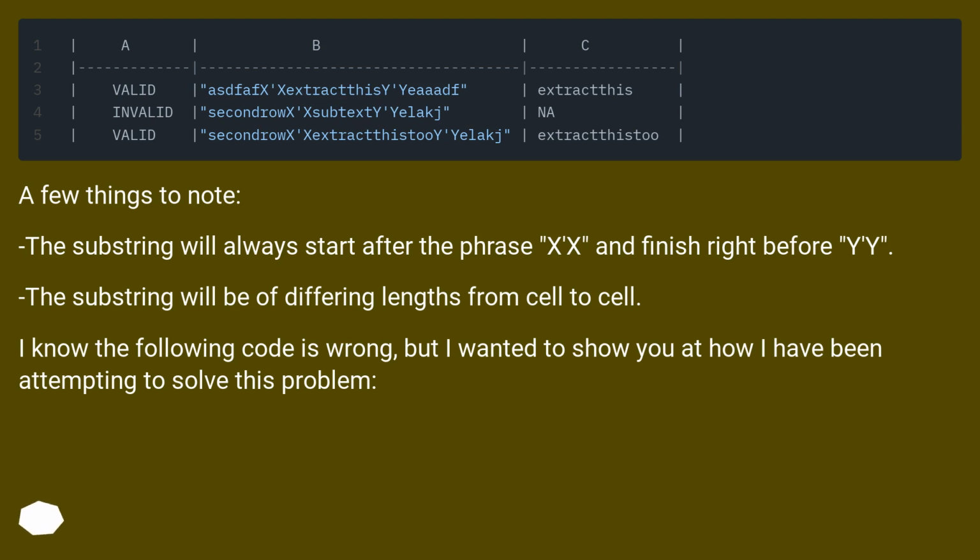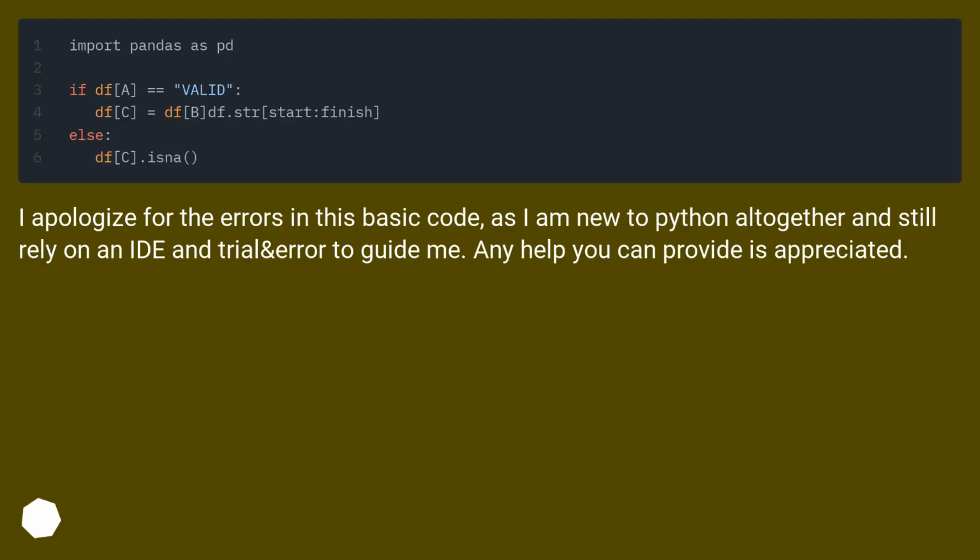I know the following code is wrong, but I wanted to show you how I have been attempting to solve this problem. I apologize for the errors in this basic code, as I am new to Python altogether and still rely on an eye and trial and error to guide me. Any help you can provide is appreciated.